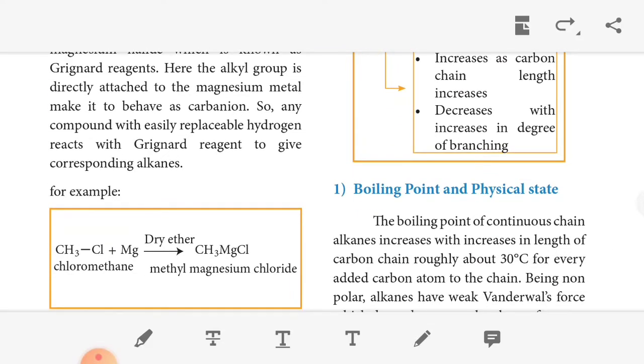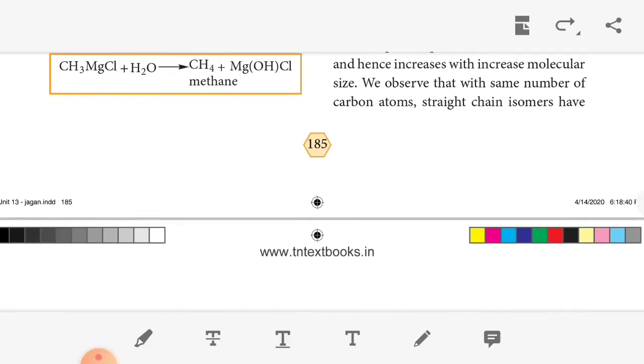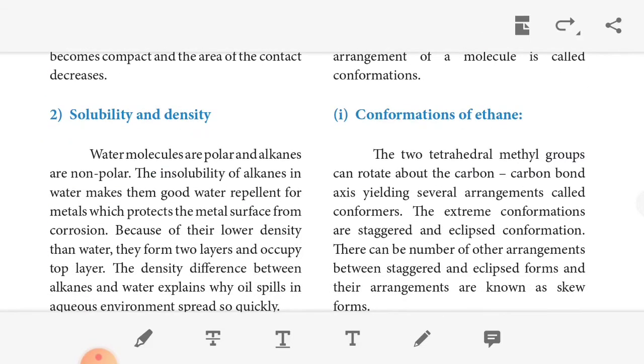Then boiling point and physical state: for continuous chain alkanes, the boiling point increases roughly by about 30 degrees with each additional carbon in the chain. So as the number of carbons increases, the boiling point also increases. The next one, solubility and density. Water molecules, HOH, are polar, while alkanes do not contain OH and are non-polar.